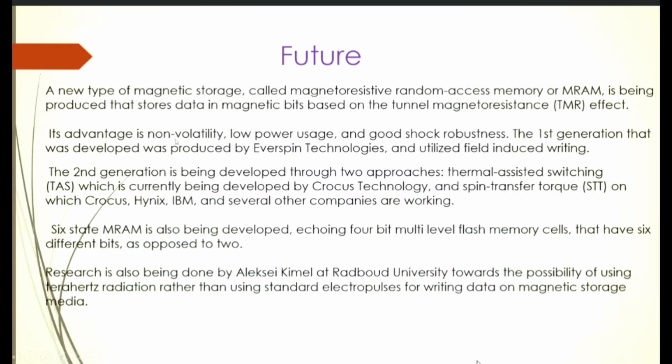Its advantage is non-volatility. I already said what non-volatility is. Low power use, that means using less current. It can work very efficiently. The first generation was developed and produced by Everspin Technologies. Everspin is a company name, and it utilizes field-induced writing. Earlier there was only one type of collecting data, that was reading, but now it can be writing and change its data by the use of the hard disk.